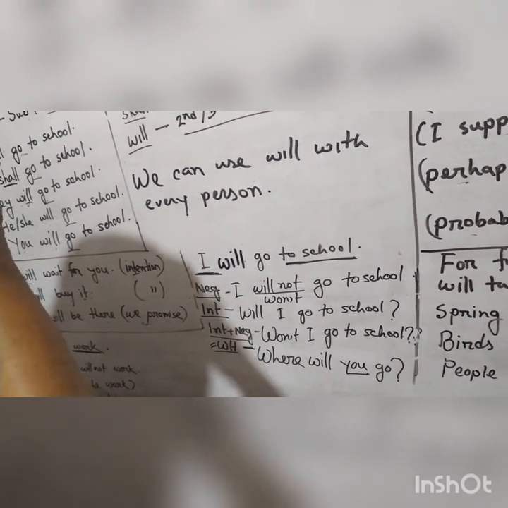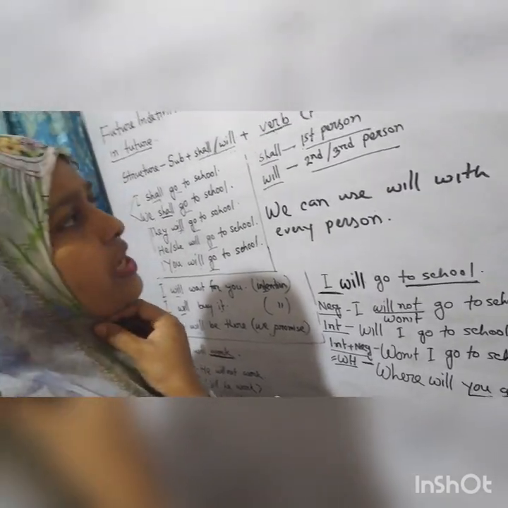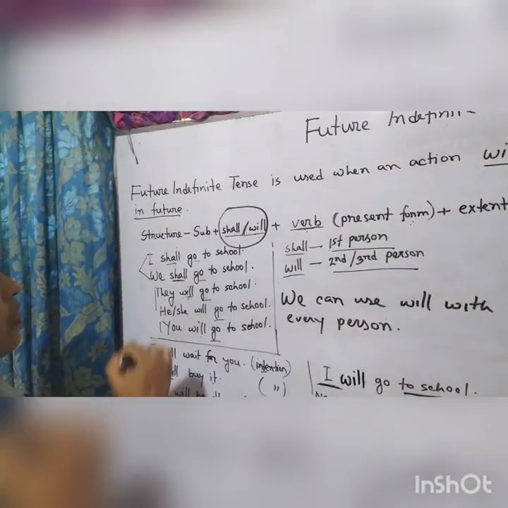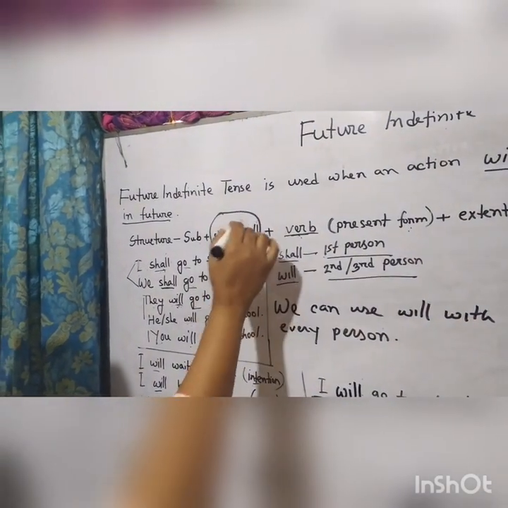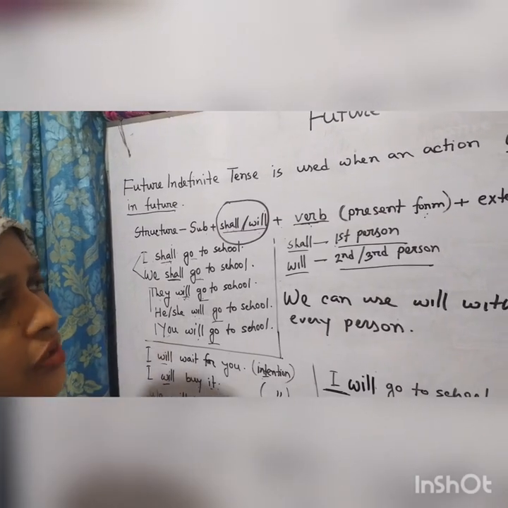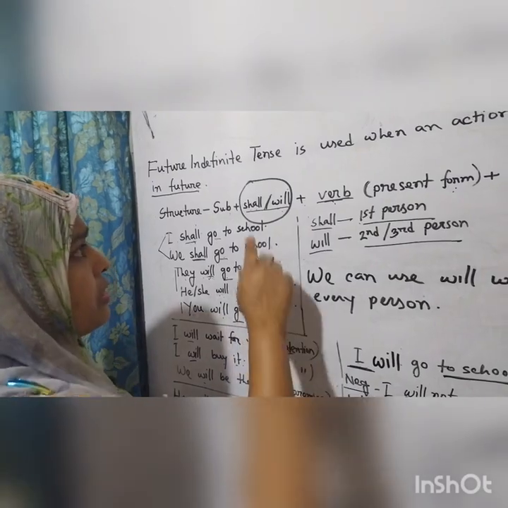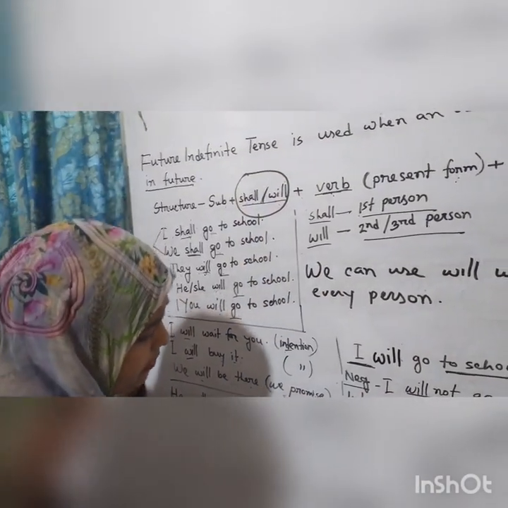And one thing I forgot to tell you, shall or will. In the case of shall or will, these two are very powerful. We can use will in a conditional sentence also. Conditional means that there is some condition. I am writing the sentence.